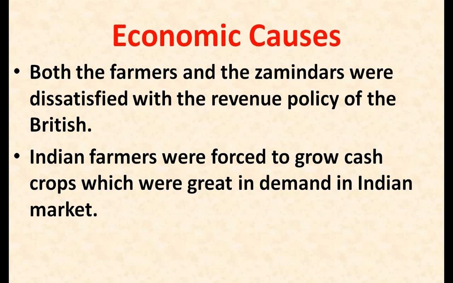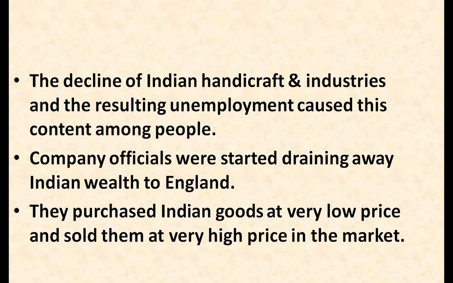In that situation, the Indian farmers were facing a shortage of food crops. They did not agree to follow this order. They did not agree to grow cash crops because they needed food crops to fulfill the needs of their family members. So these were some economic causes.